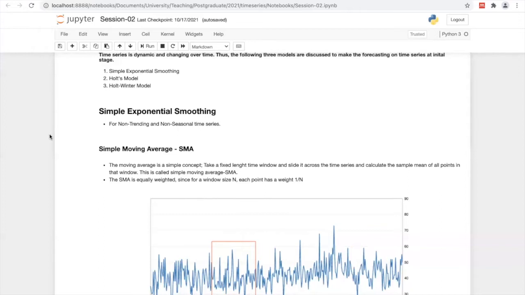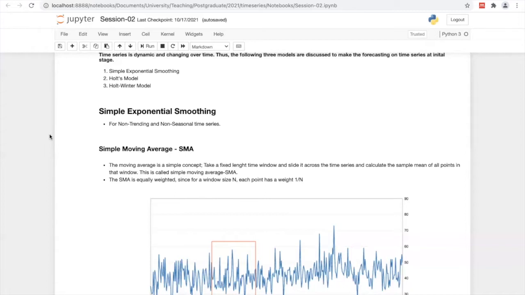Then we discussed the ways of removing these trend and seasonality components as well. Now we are discussing how to forecast such a time series using simple exponential smoothing.